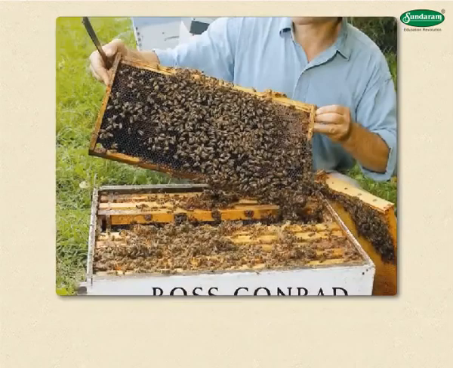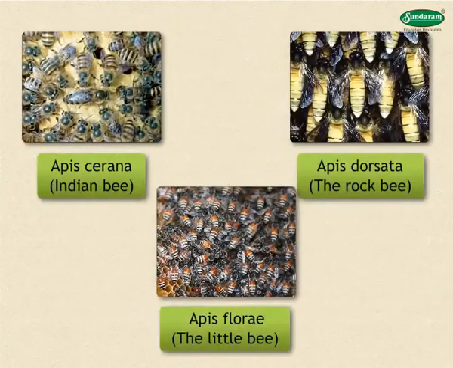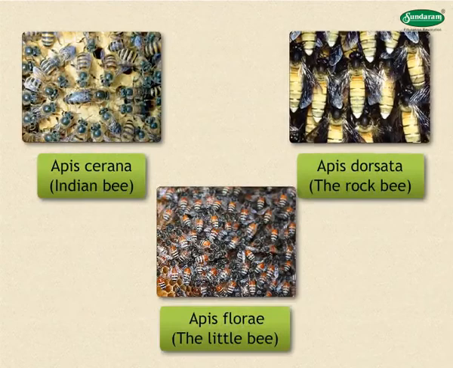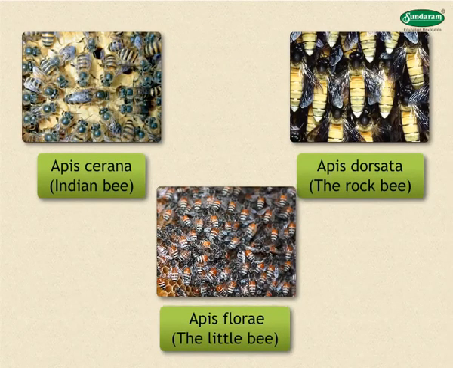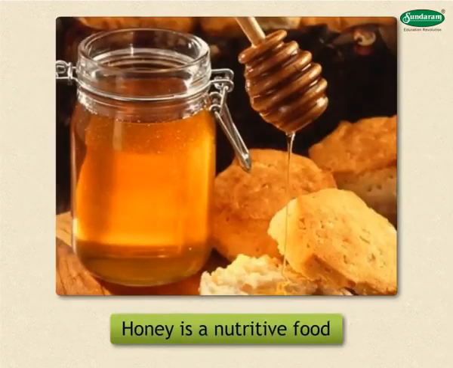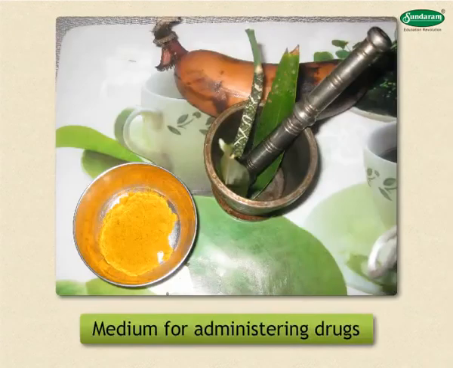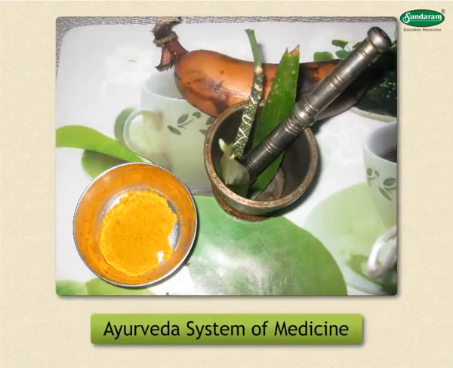The species of honey bees used in apiaries are Apis cerana or Indian bee, Apis dorsata or the rock bee, and Apis florea or the little bee. Honey is a nutritive food which is absorbed into the blood very easily. It is used as a medium for administering drugs, especially in the Ayurveda system of medicine.